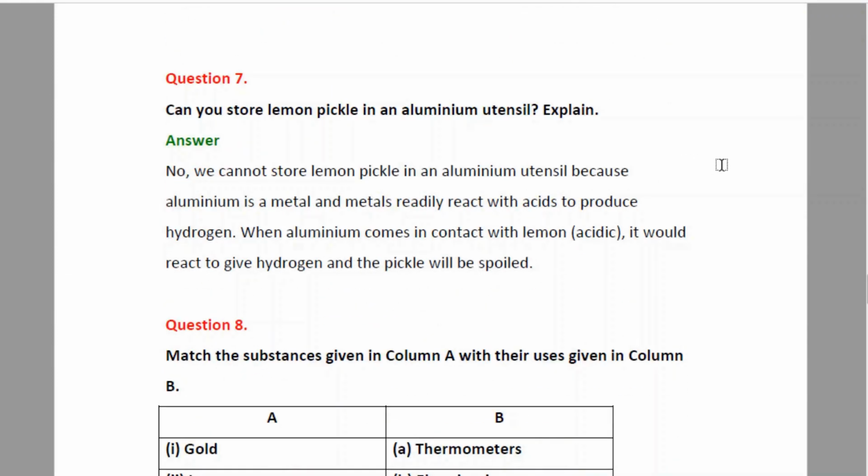Question 7. Can you store lemon pickle in an aluminum utensil? Explain. No, we cannot store lemon pickle in an aluminum utensil because aluminum is a metal, and usually metals react with acids to produce hydrogen gas. If we put the lemon pickle in an aluminum utensil, then it would react with the lemon, which is acidic in nature, and hence hydrogen gas will be released, which will spoil the pickle.